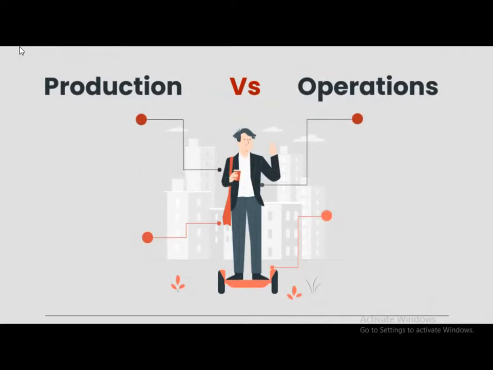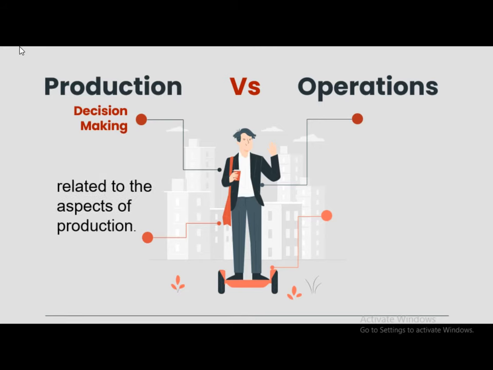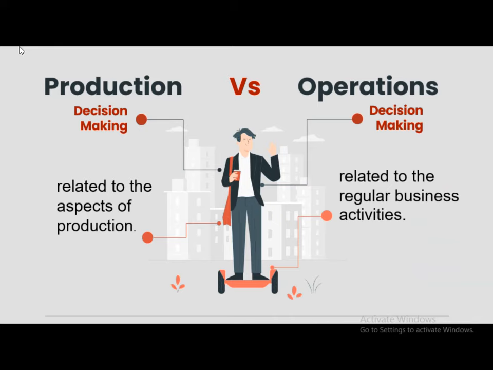Next difference point, production versus operations. Now this point is decision making. In production management, decision making is related to the aspects of production, whereas in operations management, decision making is related to the regular business activities.